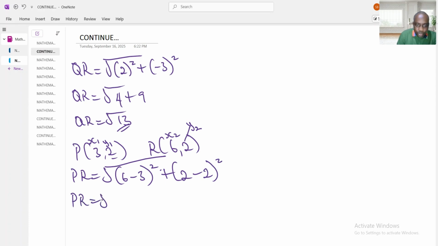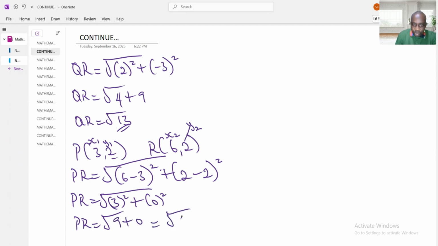PR equals 6 minus 3, which is 3. 2 minus 2 gives 0, and 0 raised power 2 is 0, that's nothing. Therefore, 3 times 3 is 9, plus 0. Square root of 9 is 3. Therefore my PR is 3.